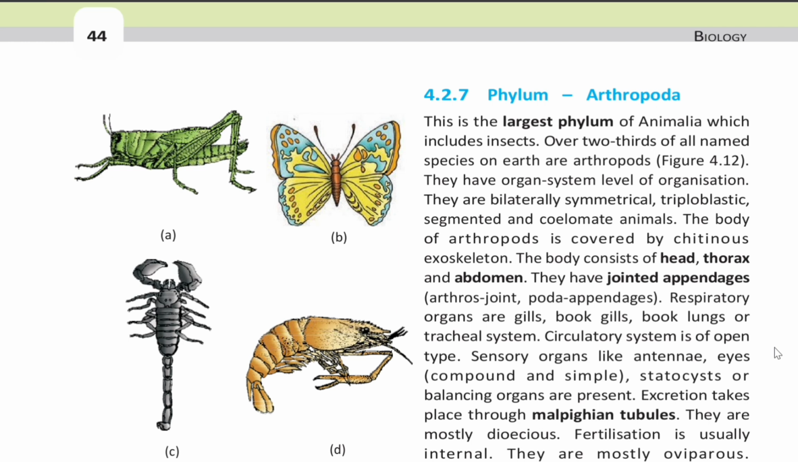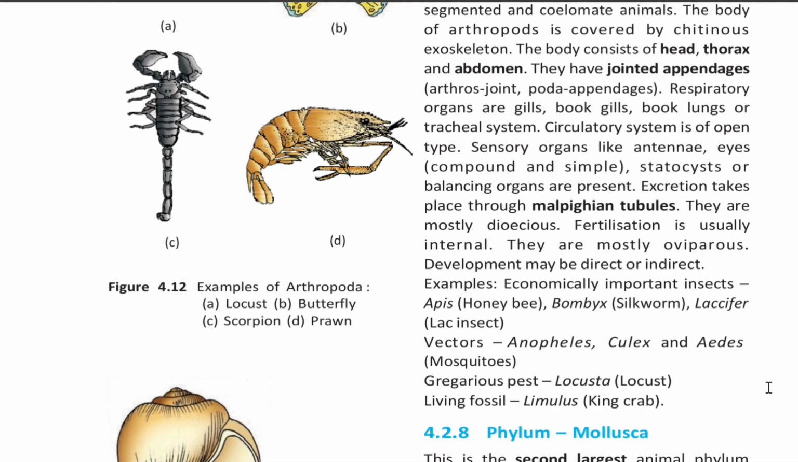Respiratory organs are gills, book lungs or tracheal system. Circulatory system is open type. Sensory organs like antennae, eyes may be compound or simple. Statocysts or balancing organs are present. Excretion takes place through Malpighian tubules. They are mostly dioecious. Fertilization is usually internal. They are mostly oviparous. Development may be direct or indirect.